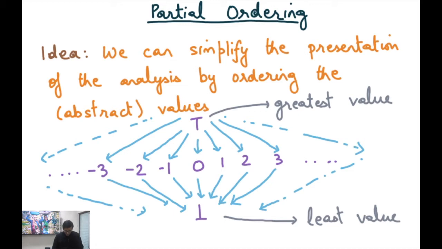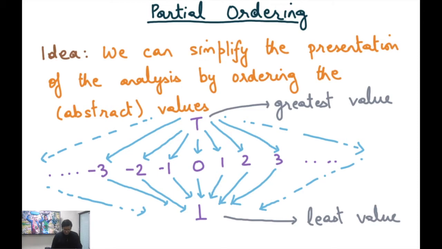And so in this kind of ordering, even though it is a partial order, we can talk about the greatest value. The greatest value is a value which is not less than any other value in my set of values, right? And in this case, that is top. And there could be multiple greatest values, but in this particular example, there's only one greatest value, which is top. Similarly, the least value is the value which is less than everything else in the set, right? And in this case, that's the bottom value. And once again, there could be multiple least values, but in this particular example, there's only one least value, which is the bottom value.